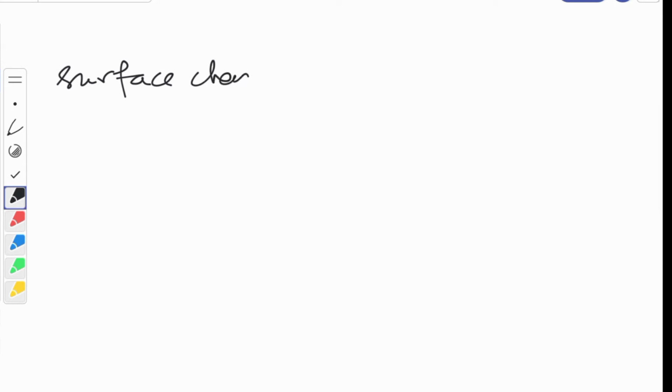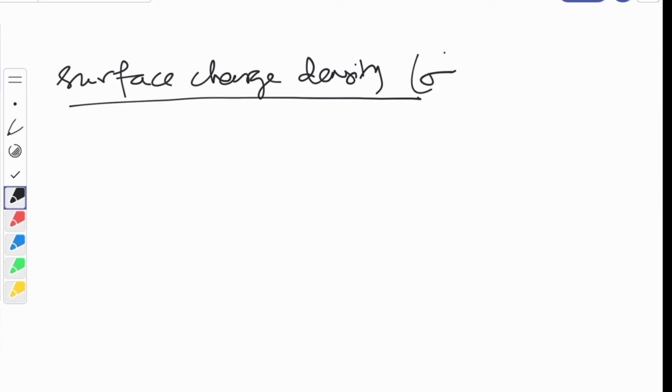What is the surface charge density, children? Just as we denoted linear charge density with lambda, similarly for surface charge density we will use the sigma notation. That means charge is continuously distributed over a surface.